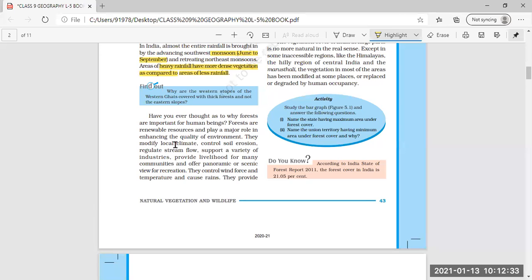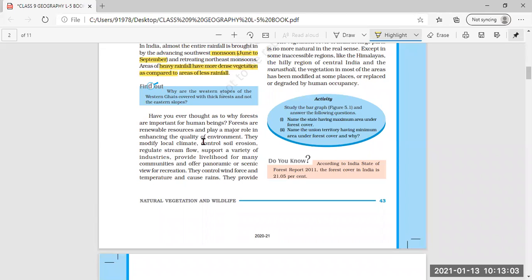Then forests are renewable resources and play a major role in enhancing the quality of environment. That means if the forests are there, then good quality of environment will be there due to the growth of more and more forest. The dense forest will be there, that means more and more vegetation cover is there in that particular area. Then modify local climate, control soil erosion.